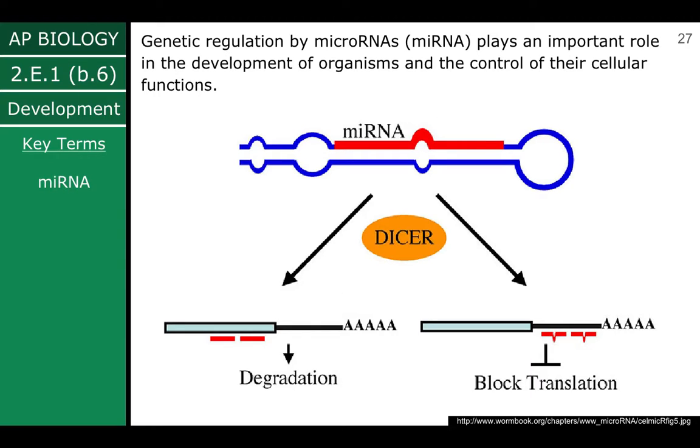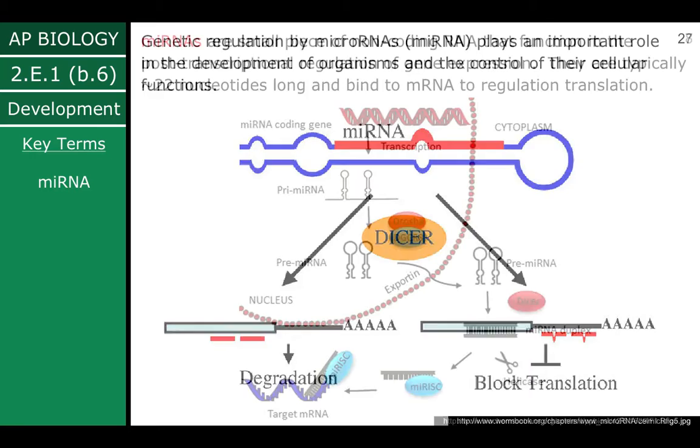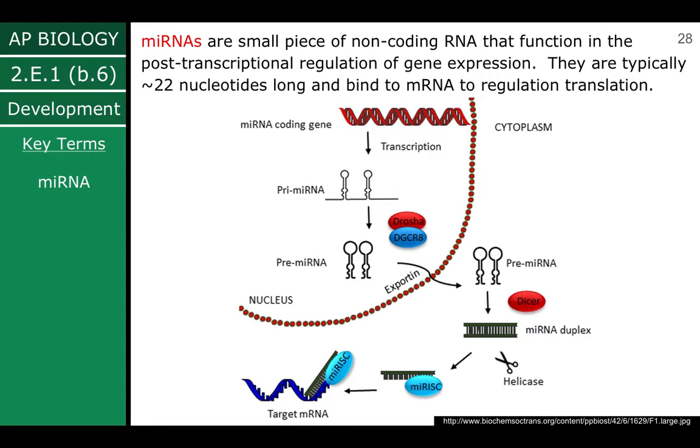Genetic regulation by microRNAs plays an important role in the development of organisms and the control of their cellular functions. MicroRNAs are a small piece of non-coding RNA that function in the post-transcriptional regulation of gene expression. They're typically about 22 nucleotides long and bind to mRNA to regulate translation.